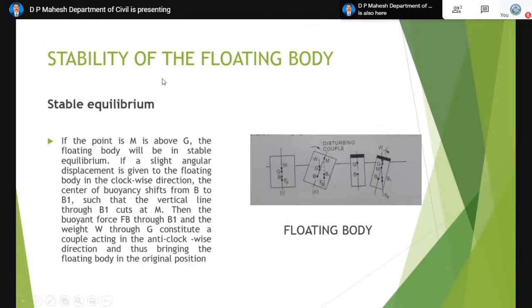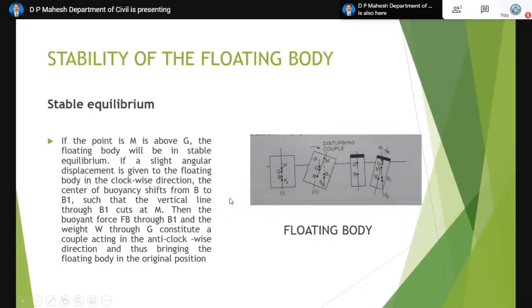Now coming to the conditions of equilibrium, the stability of the floating body. Similar to the submerged body, we have some conditions for the floating body: stable, unstable, and neutral. So now see the stable equilibrium.